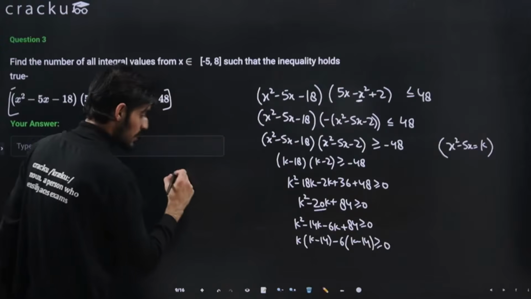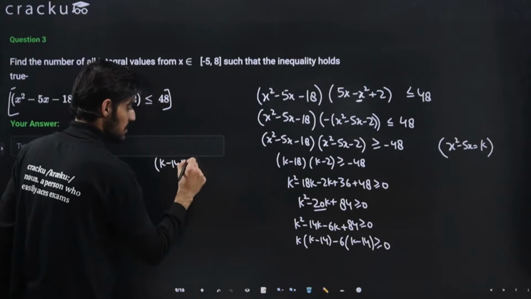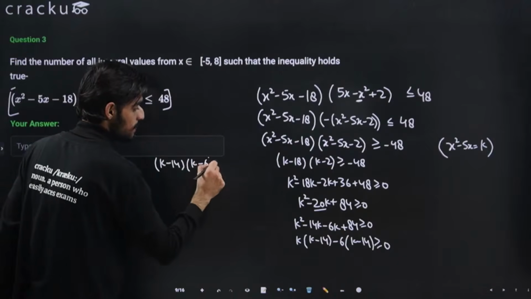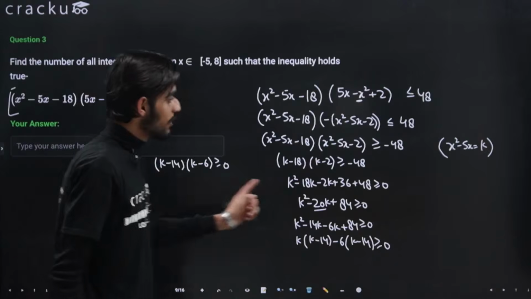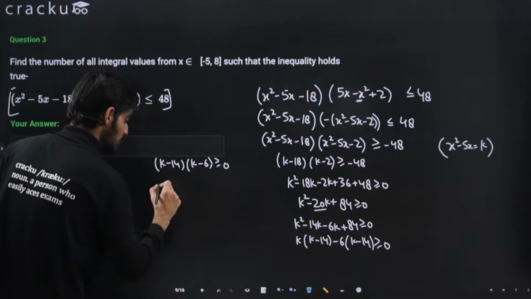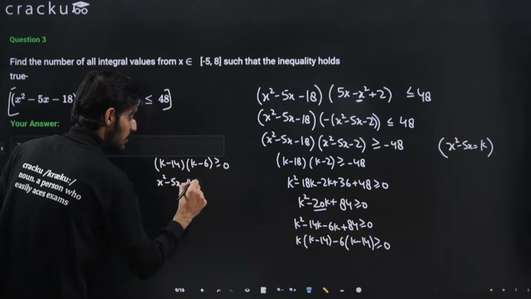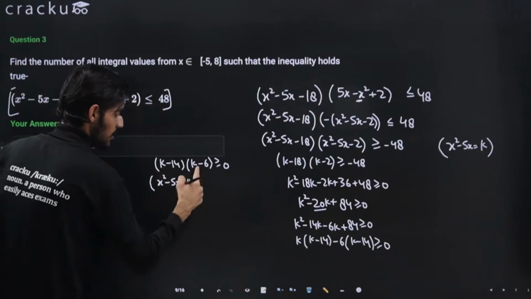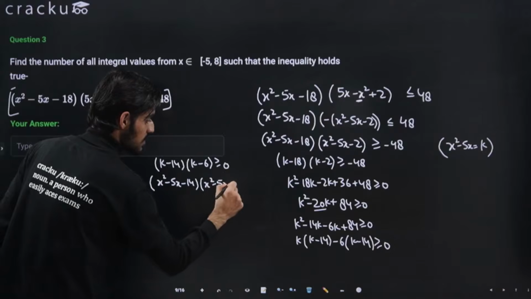So this will come out to be k minus 14 and k minus 6, greater than equal to 0. We know the value of k is x square minus 5x. So this will come out to be x square minus 5x minus 14, right? And this will come out to be x square minus 5x minus 6.